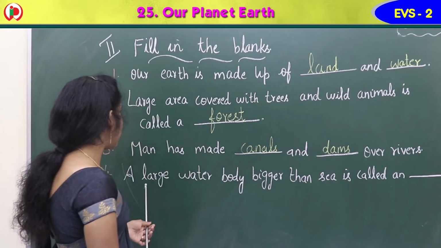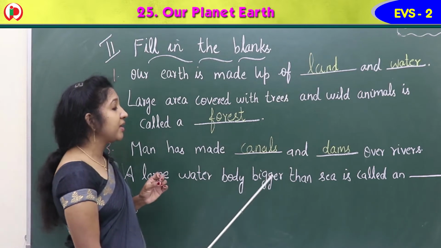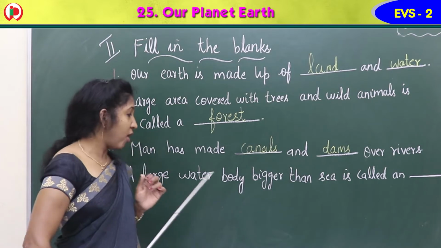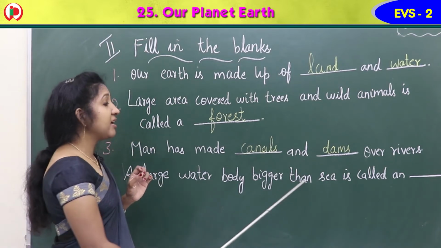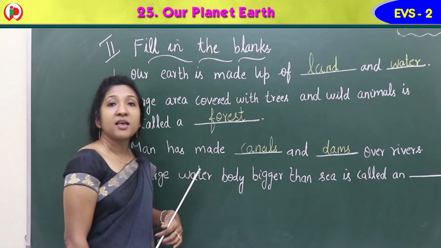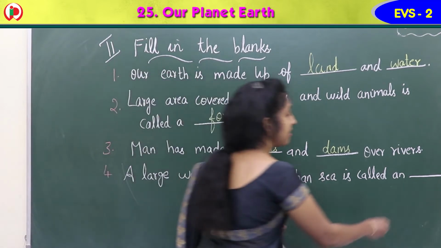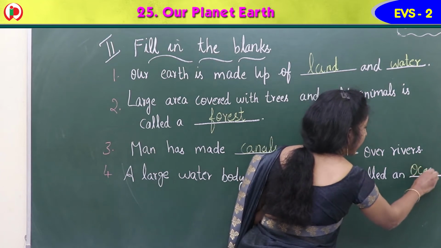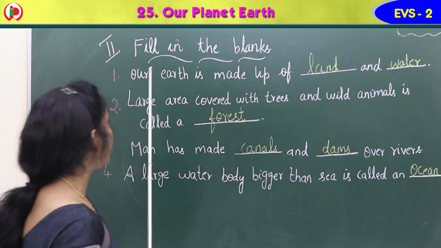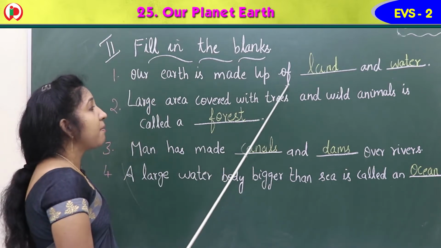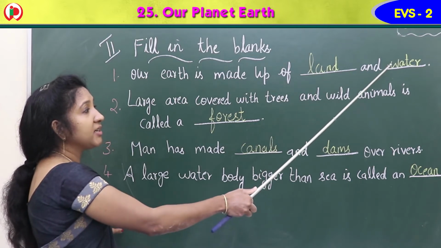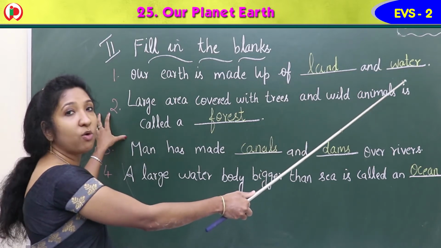Next, last one. A large water body bigger than sea is called an dash. A large water body bigger than sea. A water body bigger than sea is, yes, ocean. O-C-E-A-N, ocean.